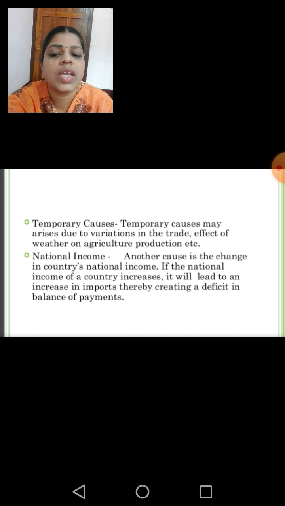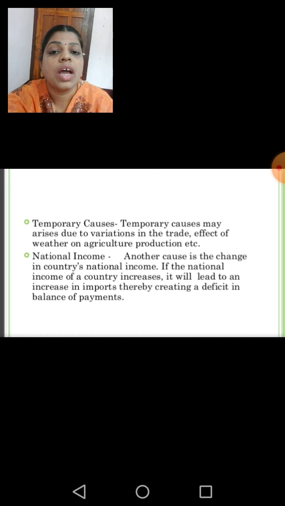It arises due to the variations in the trade, the effect of weather on agricultural production, etc. So children, we know that various reasons behind this are temporary reasons related to variations in the trade. I told you that with trade variations, sometimes a trade deficit happens or sometimes a trade surplus arises, as well as the effect of weather on agricultural production.